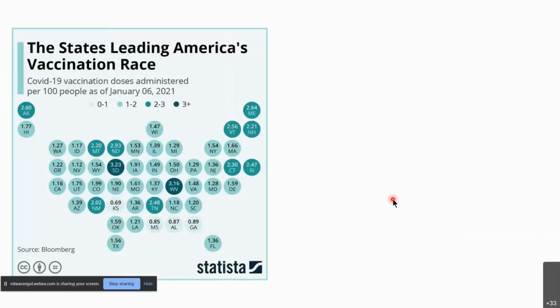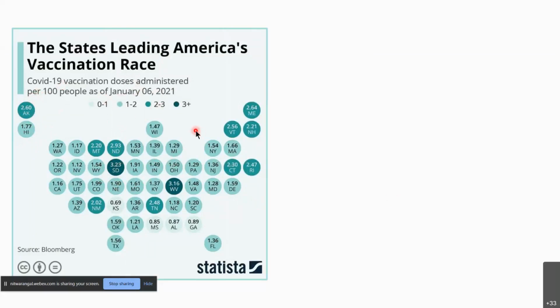Another representation of a country, America. Each bubble represents a state. So you can see how each state is performing in terms of vaccinations per 100 people as of January 6, 2021.